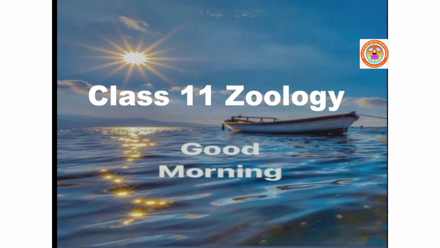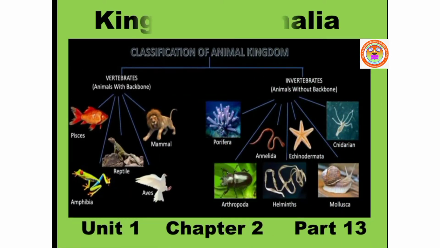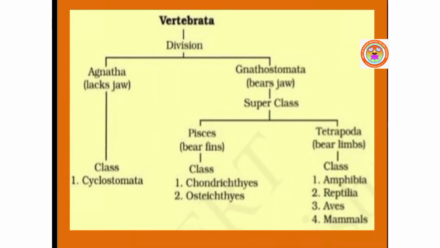We are discussing chapter number 2, Kingdom Animalia. Under Kingdom Animalia, we are discussing a subphylum called Vertebrata. This is a classification of subphylum Vertebrata. This we have discussed already in the previous class. I would like to recall the classification of the subphylum Vertebrata.